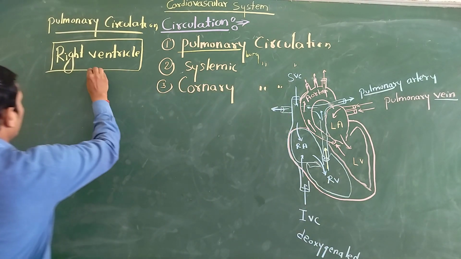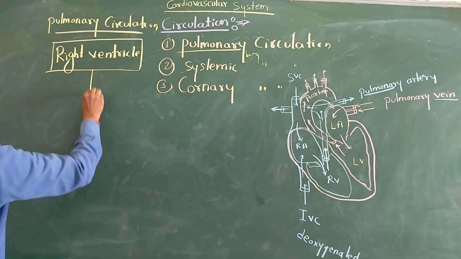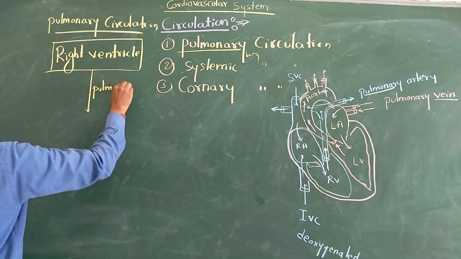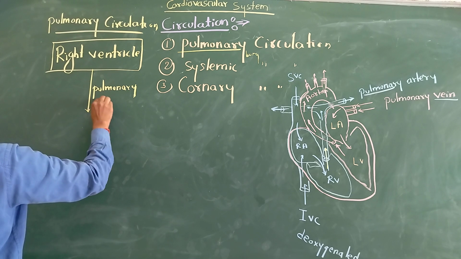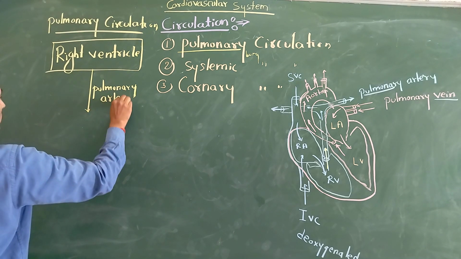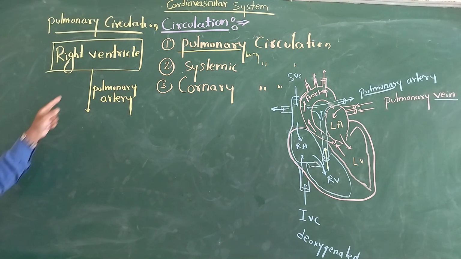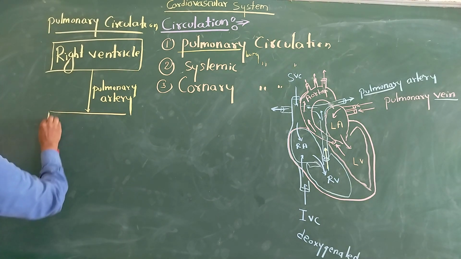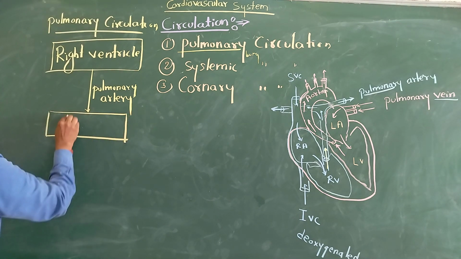Now what will happen? You can see blood moves into the pulmonary artery. Pulmonary means lungs. Artery means which transports blood from the ventricle to the lungs. So the pulmonary artery gives blood to the lungs. So blood goes into the lungs.